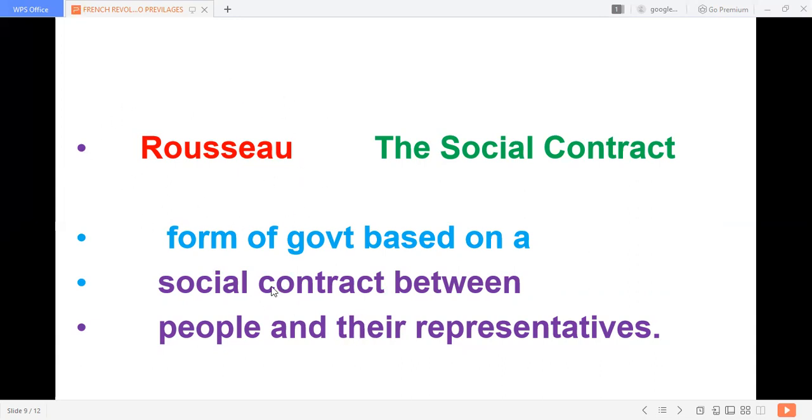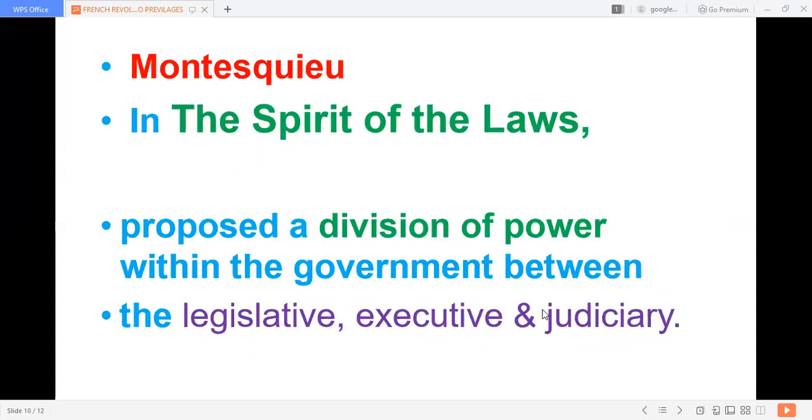So this democratic principle of a social contract, a government is a social contract between the people and the representatives, he emphasized this idea. The second, next, third thing, Montesquieu. Montesquieu emphasized that in his book, The Spirit of Laws.